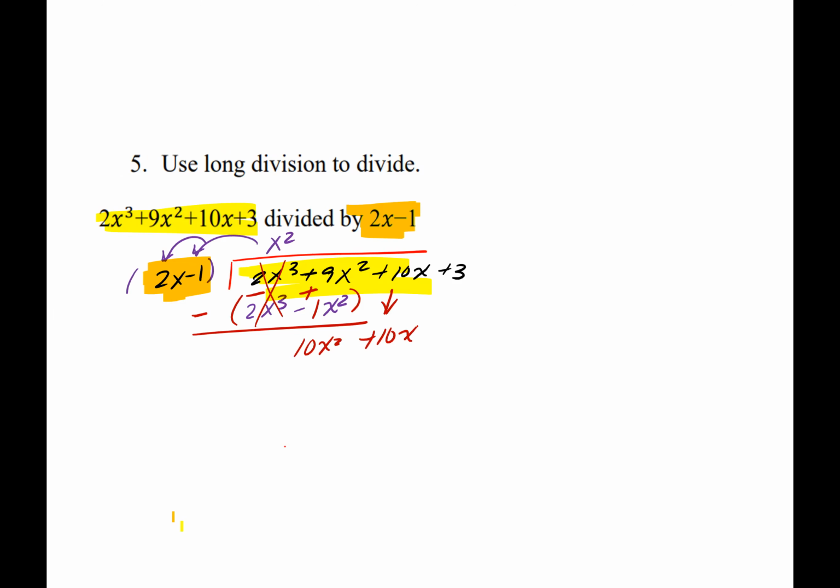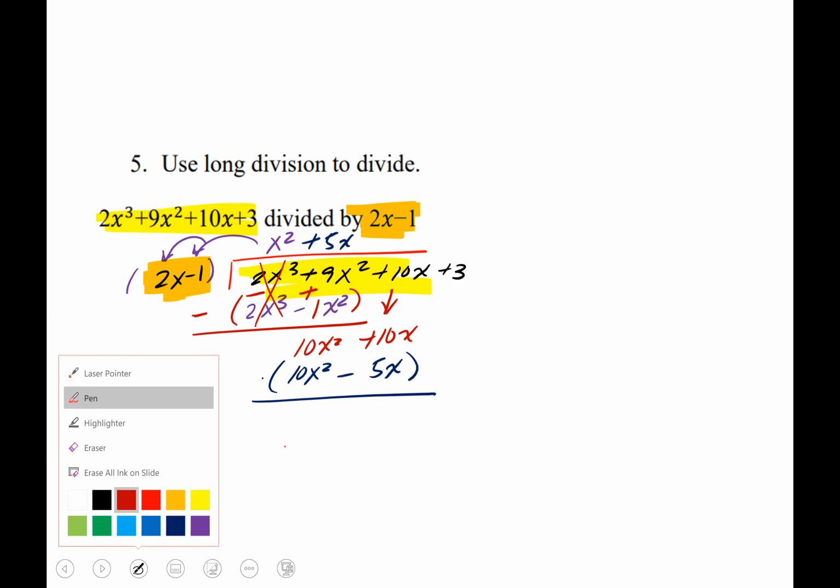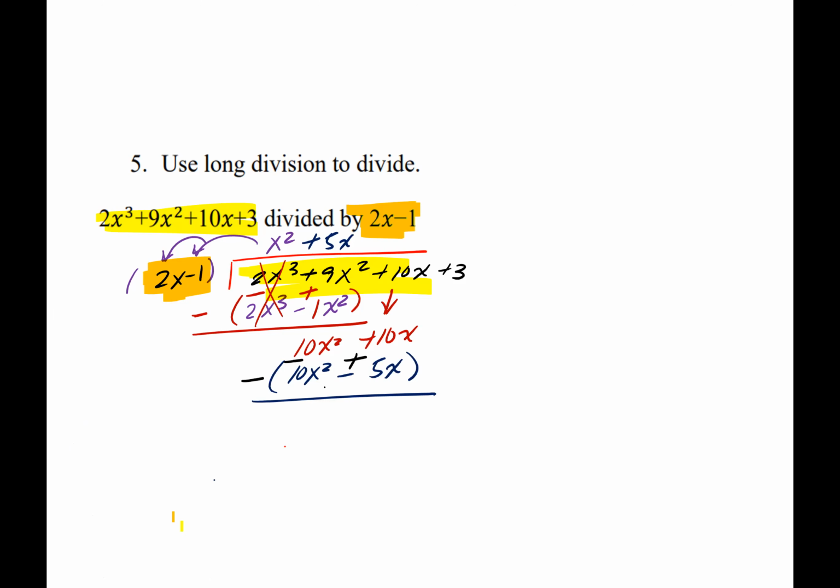So then from this 10x right here, you're going to try to do this all over again. You're going to ask yourself, 2x times what gives me a 10x squared? Because my goal now is to cancel this one. I'm going to add a 5x, which gives me a 10x squared. Negative 1 times 5x is a negative 5x. And once again, we're going to subtract. So when I subtract, remember, you're going to change the signs. Naturally, the 10x squared cancels. 10x plus 5x is a 15x. And we're going to bring down that 3.